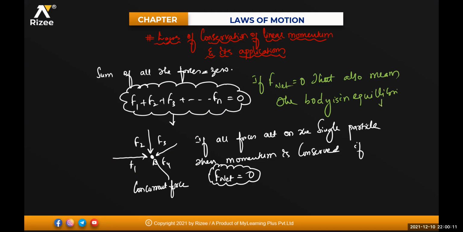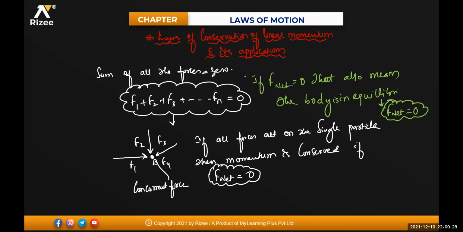So when I use the word equilibrium, F net must be equal to 0. Anywhere in complete physics, whenever I use the word equilibrium, it should be understood that the net force acting on that is 0. Is there any doubt to anyone in this one?